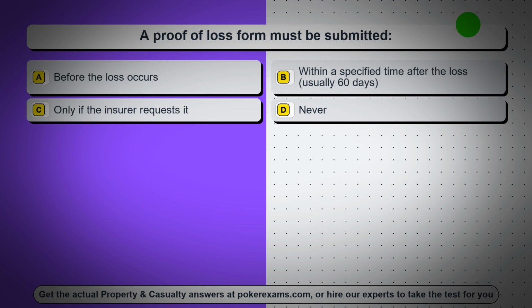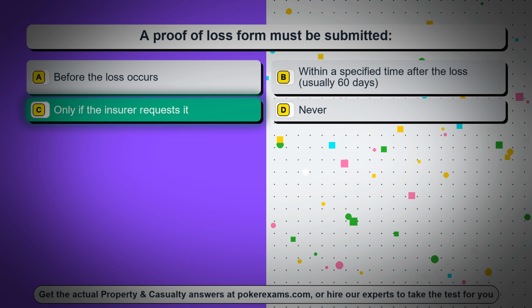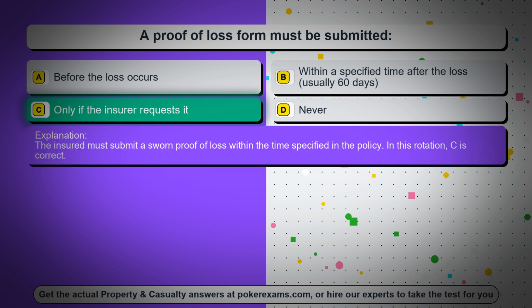Question 69. A proof of loss form must be submitted. Option A, before the loss occurs. Option B, within a specified time after the loss, usually 60 days. Option C, only if the insurer requests it. Option D, never. The correct answer is option C, only if the insurer requests it. The insured must submit a sworn proof of loss within the time specified in the policy. In this rotation, C is correct.